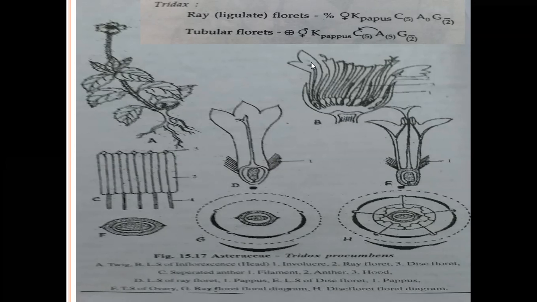ray florets. The inflorescence shows more attractive. If one attracted insect lands on the head inflorescence, the majority of the disc florets and ray florets are pollinated. So this type of pollination is called insect pollination.